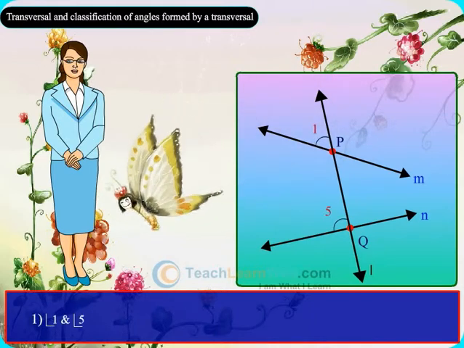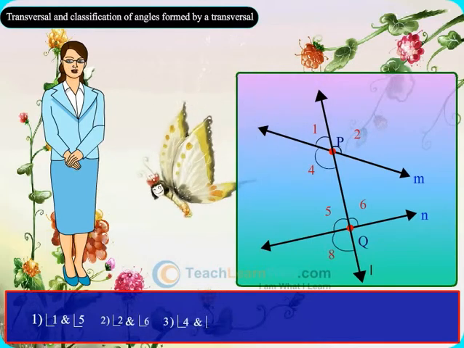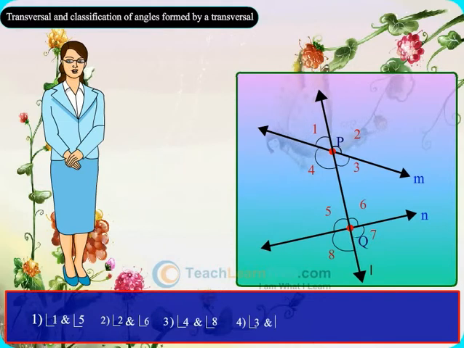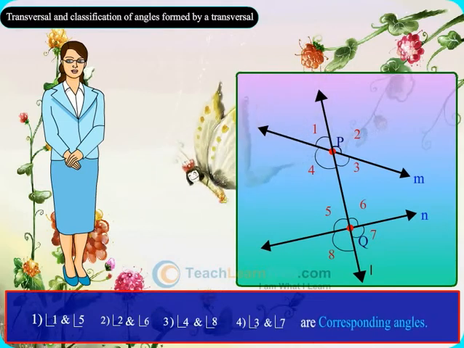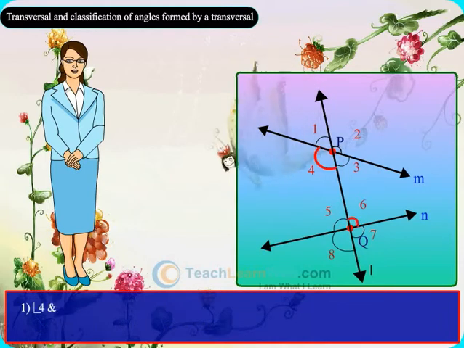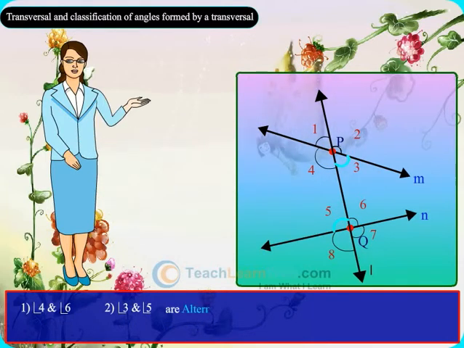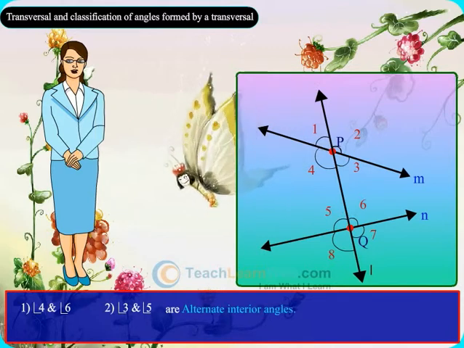Angle 1 and angle 5, angle 2 and angle 6, angle 4 and angle 8, angle 3 and angle 7 are corresponding angles. Angle 4 and angle 6, angle 3 and angle 5 are alternate interior angles.